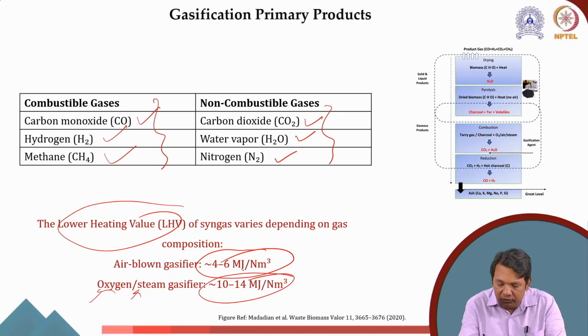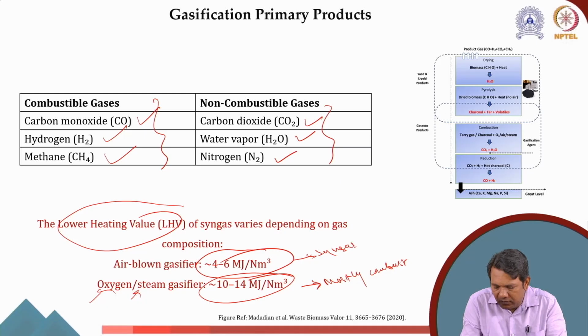The obvious reason, as I told you, is that the syngas then has mostly combustible products, while here the syngas has around 40 to 50% N2.